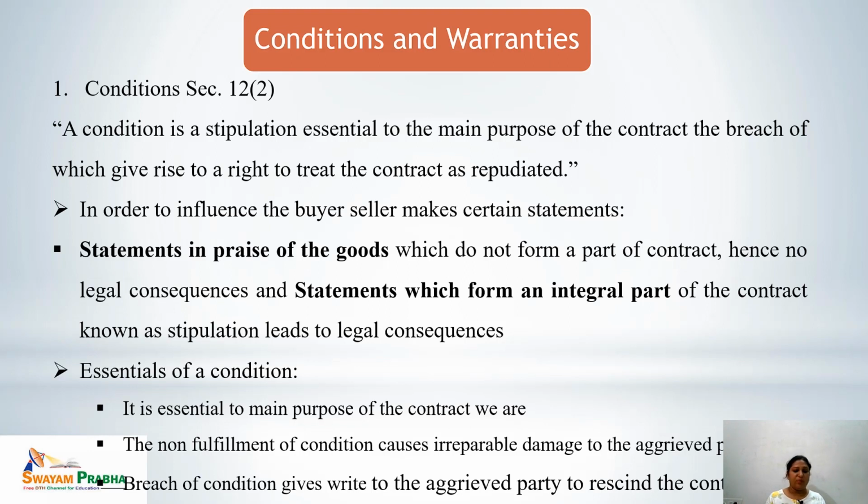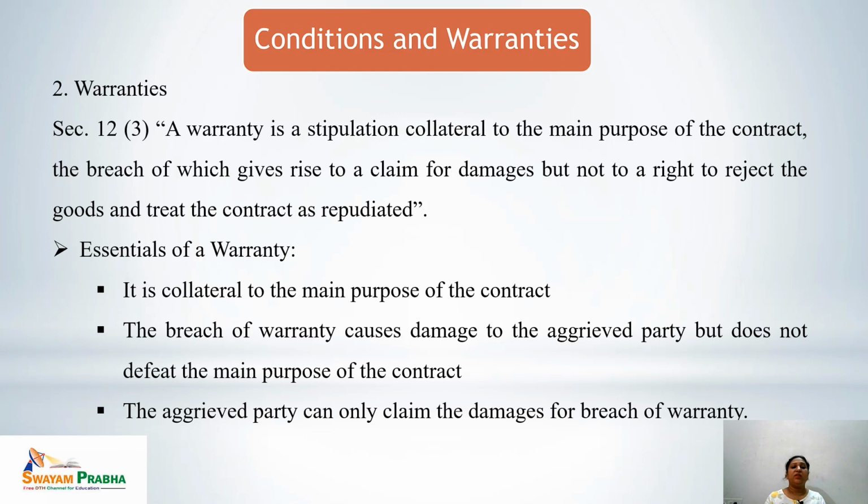So, to treat a stipulation, to treat a representation as a condition, the following essentials must be fulfilled. One of them is it is essential to the main purpose of the contract. Next is the non-fulfillment of the condition will cause irreparable damage to the aggrieved party. That means if the condition is not fulfilled, it would cause irreparable damage to the aggrieved party. So the fulfillment of the condition is required. Third is breach of condition gives the aggrieved party the right to rescind the contract. Means in case the condition is not fulfilled, the other party can rescind the contract.